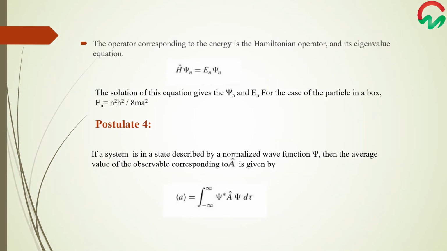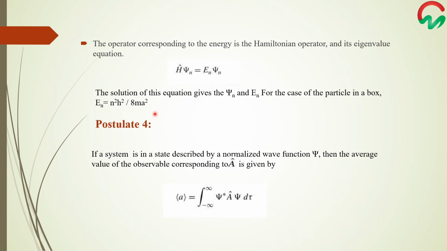To further explain postulate 3, let us take the example of the Hamiltonian operator. The operator corresponding to the energy is called the Hamiltonian operator, and its eigenvalue equation is written as H psi = E psi. We discussed in our previous lecture that the Hamiltonian operator is the energy operator and it operates on the wave function psi. We get energy E as the eigenvalue and the wave function back. That's why it is called the eigenvalue equation. For the case of a particle in a box, the eigen energy value is given by the equation E = n square h square over 8m